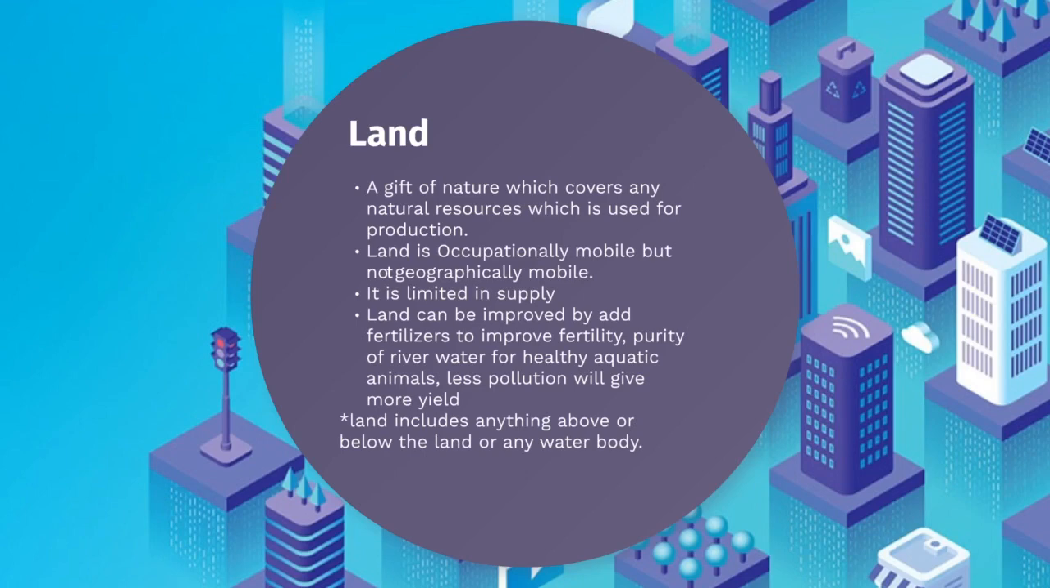It is limited in supply. Basically the whole earth is land, anything above and below, so we cannot increase or decrease the quantity of land available to us. Land can be improved by adding fertilizers to improve fertility in the case of agriculture, or by improving the purity of river water for healthy aquatic animals for fishing. Less pollution will give more yield: less water pollution will give more fish in the river, and less soil pollution will give us more yield of crops.